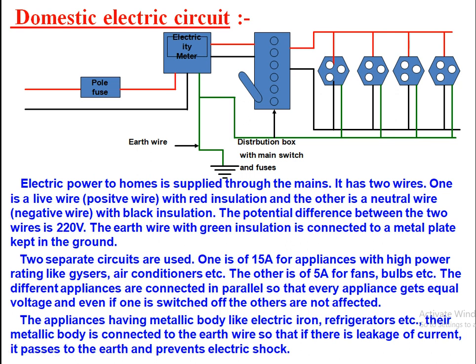So this is one of the advantages of parallel combination over the series combination: once an electrical appliance gets damaged, the other electrical appliances which are connected in parallel are not hampered by the damage of the other appliance. So this was about the domestic electric circuit, and the earth wire here has major importance in order to prevent the leakage of current and to prevent shocks.